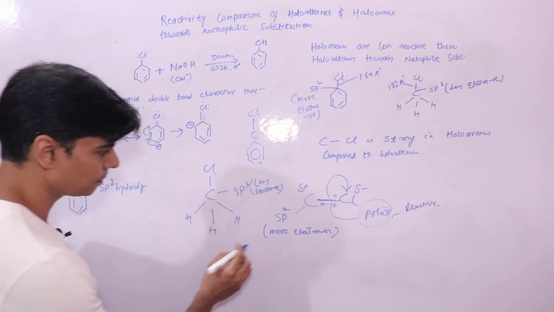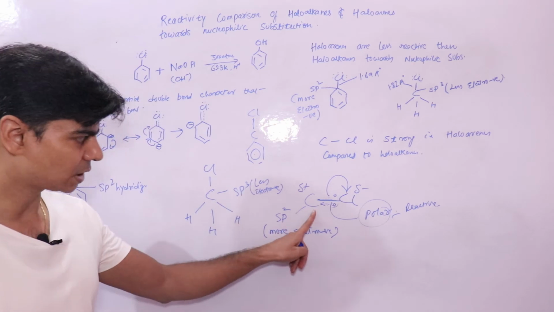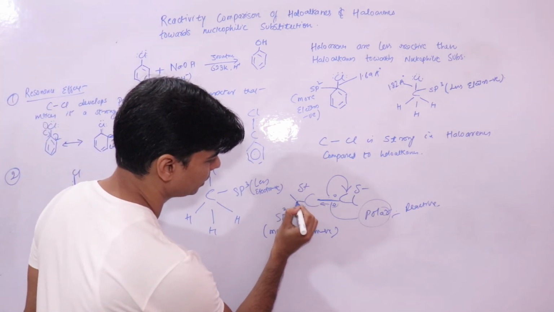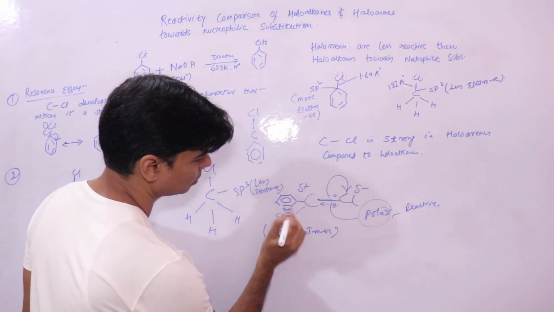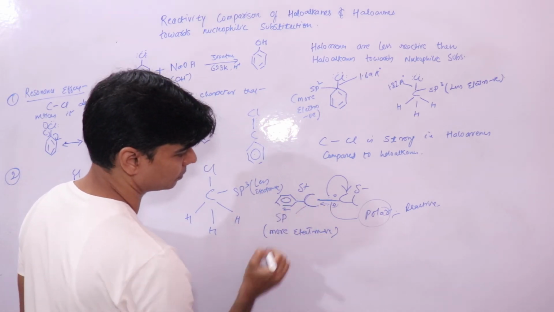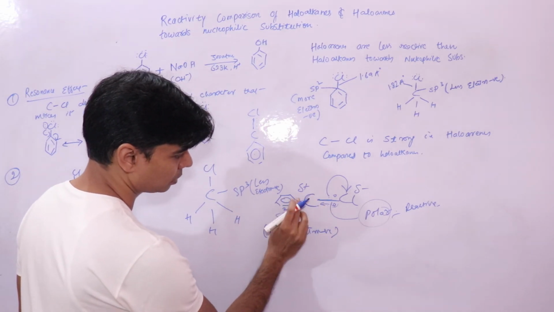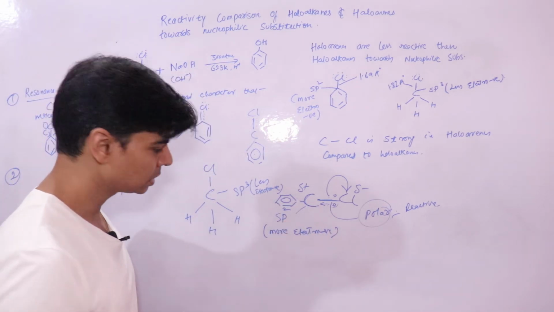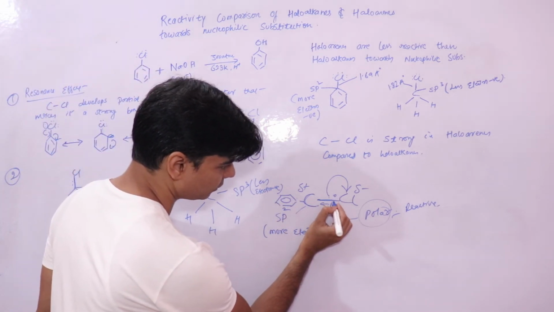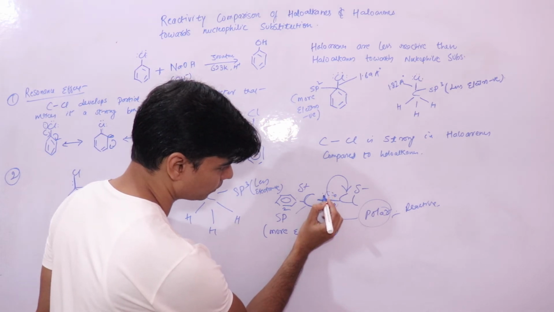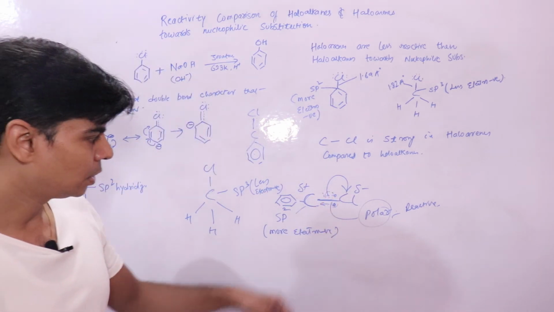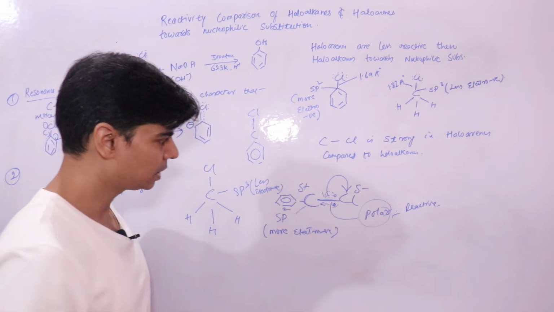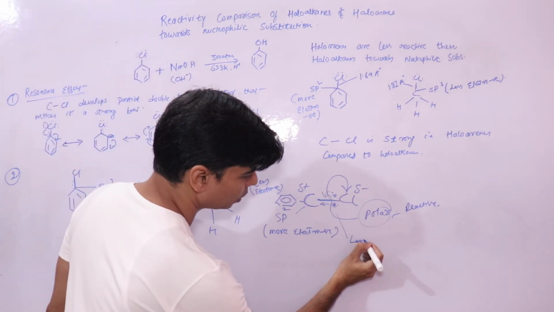Since this carbon atom in benzene is sp2 hybridized, it will attract the shared pair of electrons more towards itself, right? When it attracts this shared pair more towards itself, this bond will become less polar.